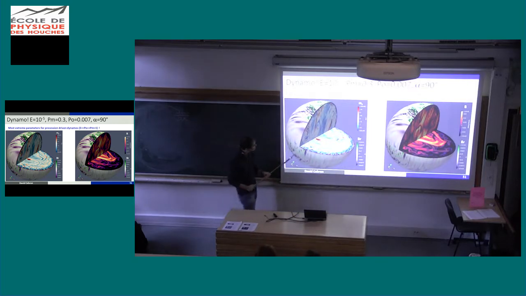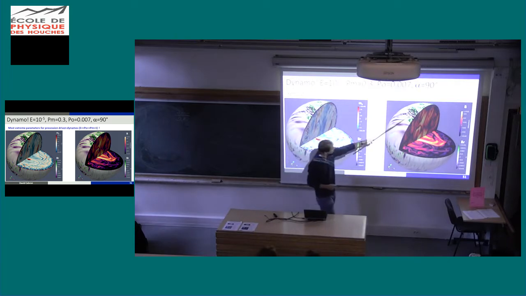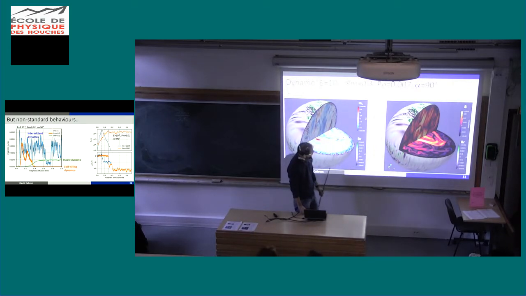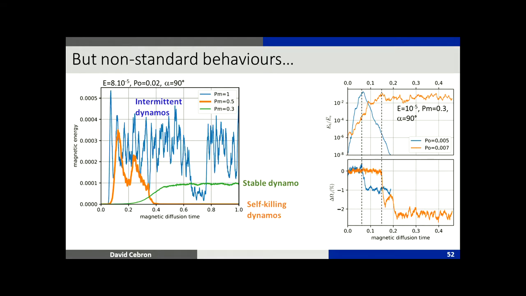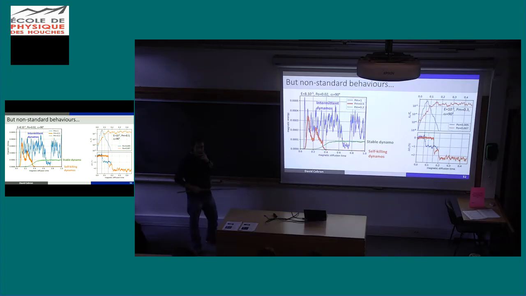Actually it's not really good, because you see there is a lot of small scale structure here. So we will see that there is indeed a problem. And there is another problem: we observe surprising behaviors that we have never observed with convection-driven dynamo. We observe self-killing dynamos. The dynamo first grows, so the flow is dynamo capable, and then it disappears and never grows again.